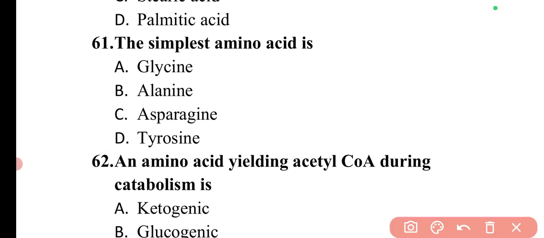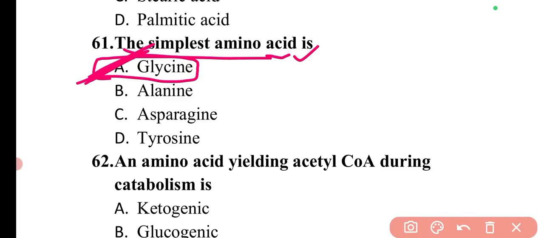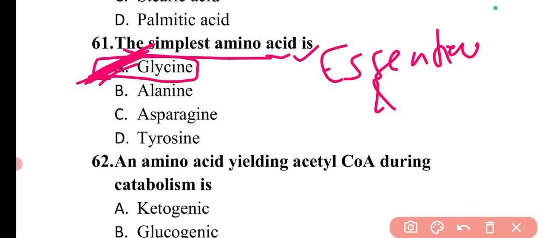Next question is, the simplest amino acid is. So the simplest amino acid is glycine. So here option A will be the correct answer. So the glycine, the amino acids are also very important. There are two types of amino acid: essential and non-essential amino acids.